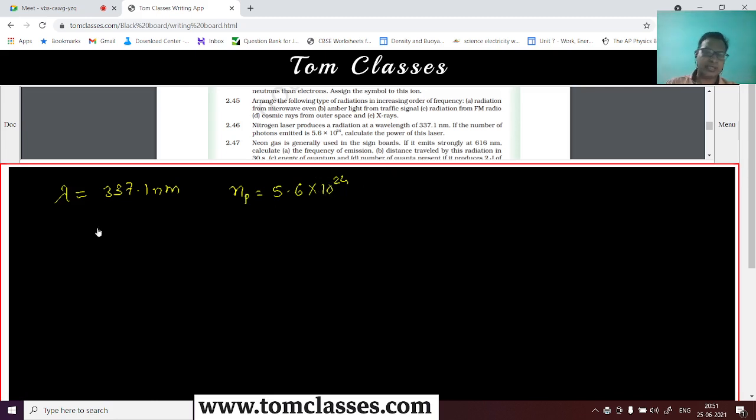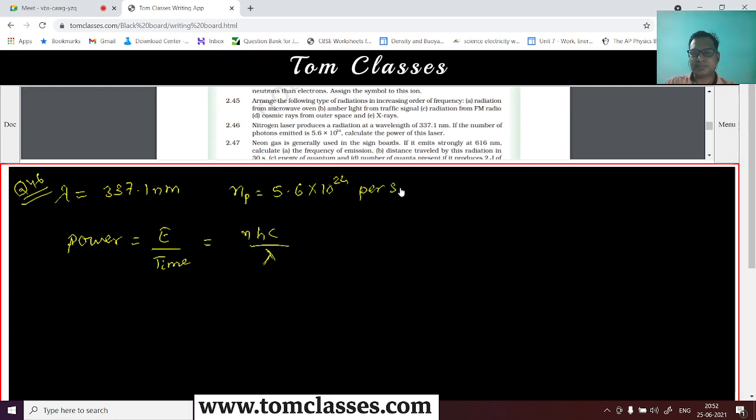Calculate the power of this laser. Power is nothing but energy by time, or work by time. Energy is hc by lambda, divided by time. Since there will be a number of photons, not a single photon, we'll say n hc by lambda. I think this will take care of the time, as it will be per second.